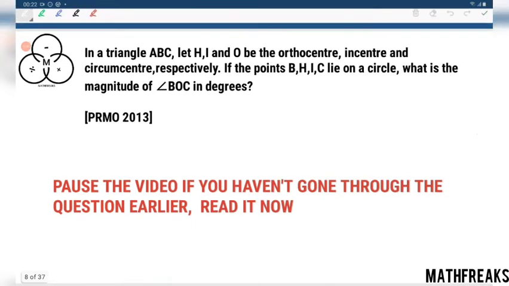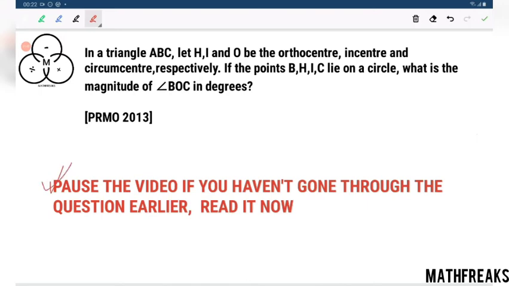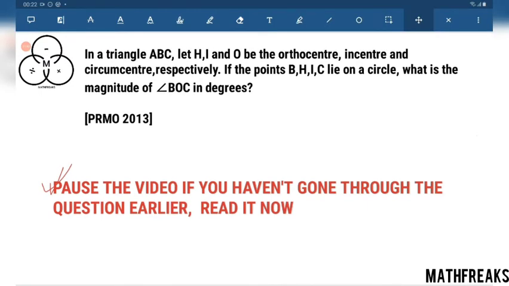The same direction is for each and every question. In a triangle ABC, let H, I and O be the orthocenter, incenter and circumcenter respectively. If the points B, H, I, C lie on a circle, what is the magnitude of angle BOC in degrees? This is a really easy question.